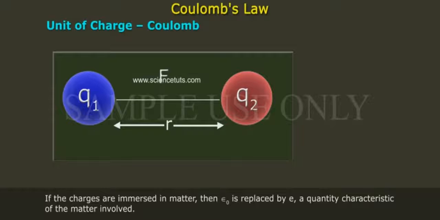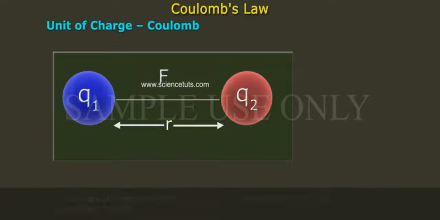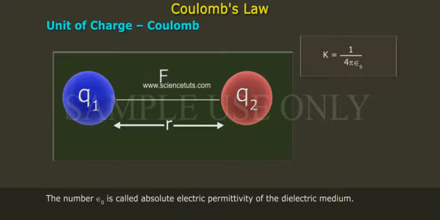B. If the charges are immersed in matter, then epsilon naught is replaced by epsilon, a quantity characteristic of the matter involved. Then K is equal to 1 by 4 pi epsilon. The number epsilon is called absolute electric permittivity of the dielectric medium.